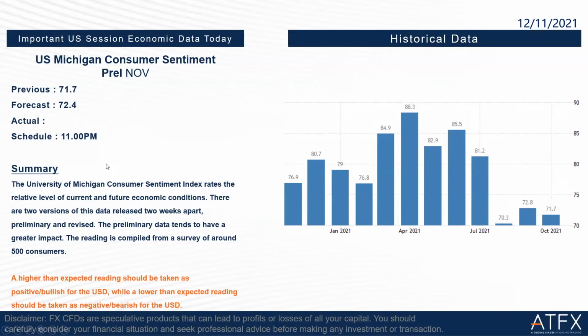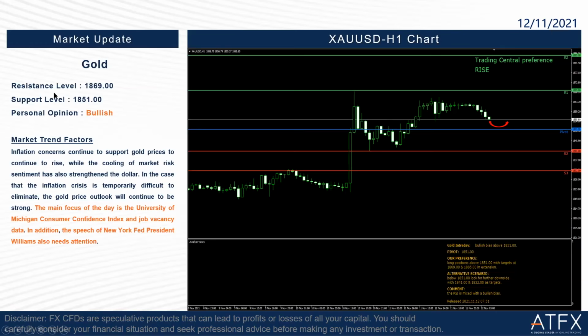And then we go to the last part of our daily briefing today, which is the market update for gold. The resistance level of today is 1869 and the support level of today is 1851. Compared to the resistance and support levels of yesterday, this is getting higher and higher. So my personal opinion is that I will still remain bullish, since last week Friday until now.